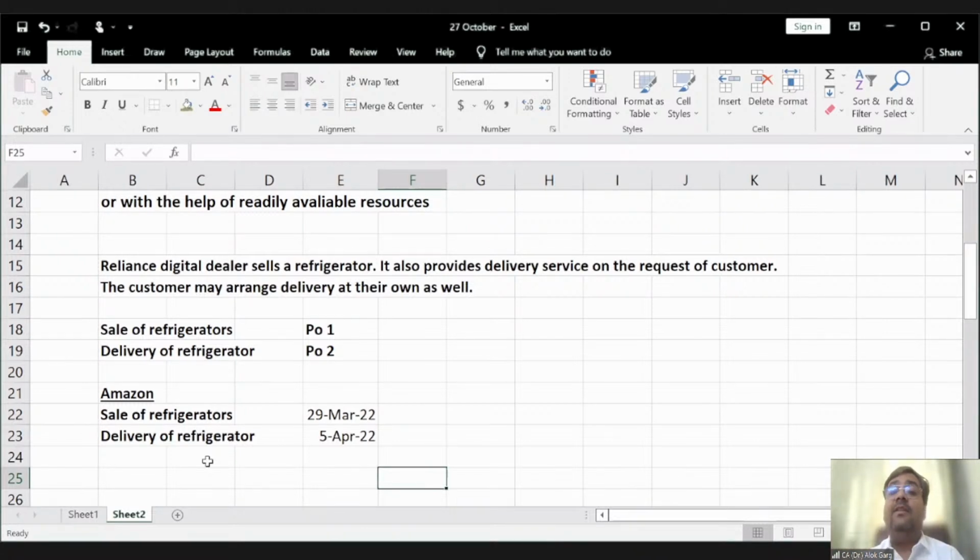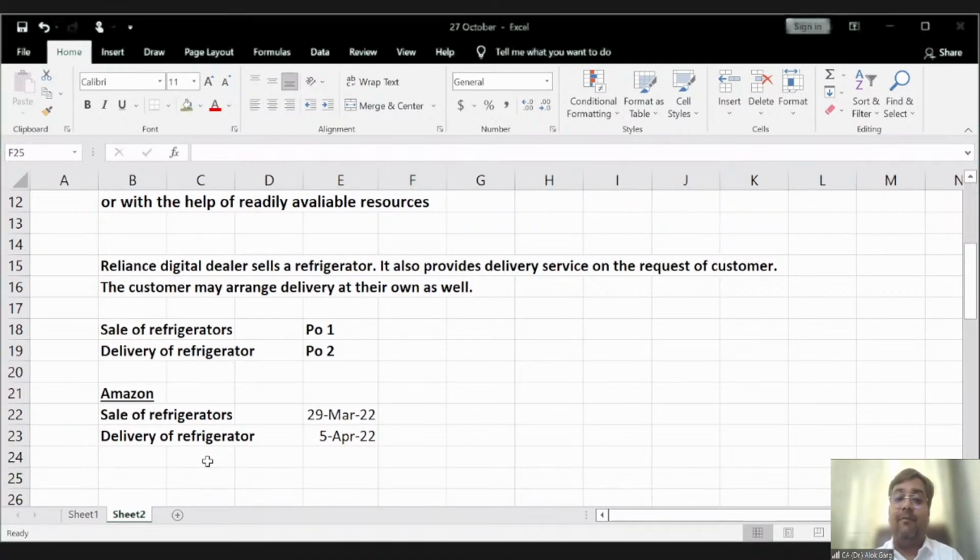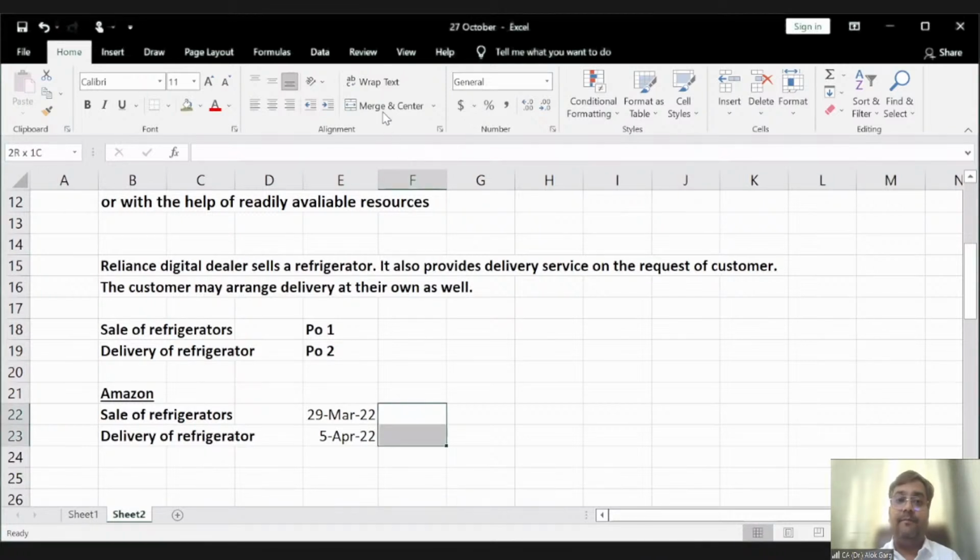That is why you cannot facilitate the delivery on your own. If you were able to facilitate the delivery on your own, it would be a different performance obligation. But in this case, it would be a single performance obligation, PO1.